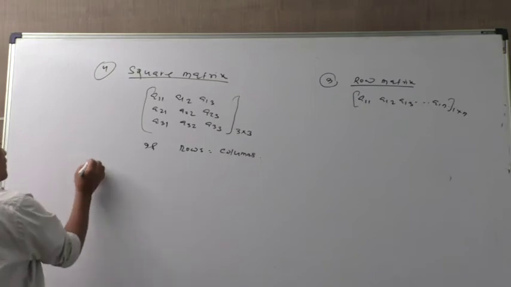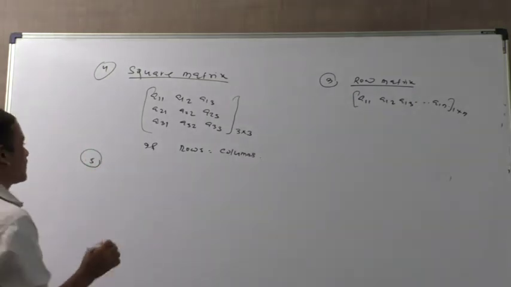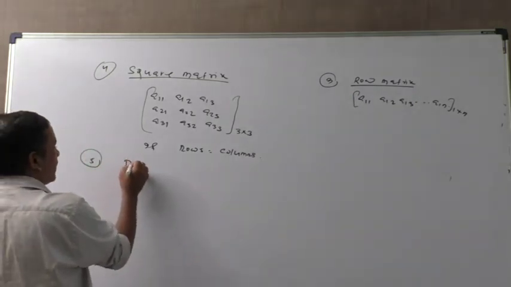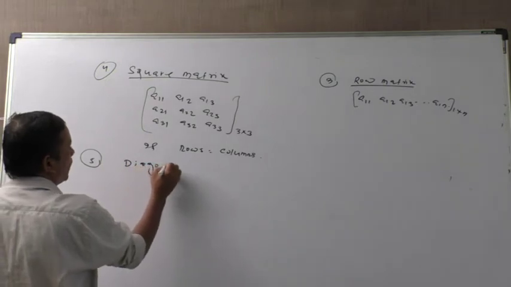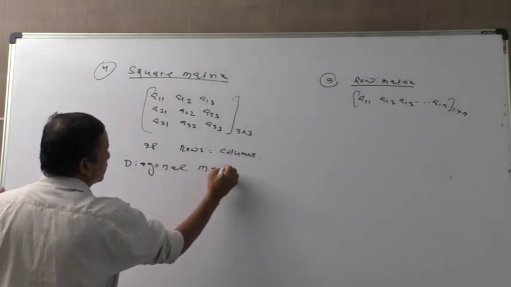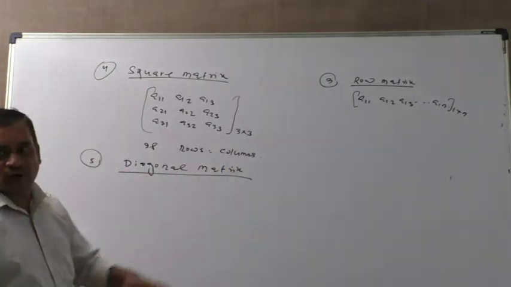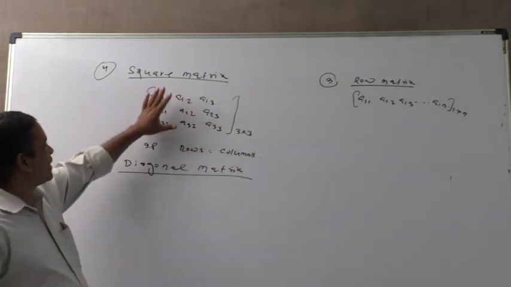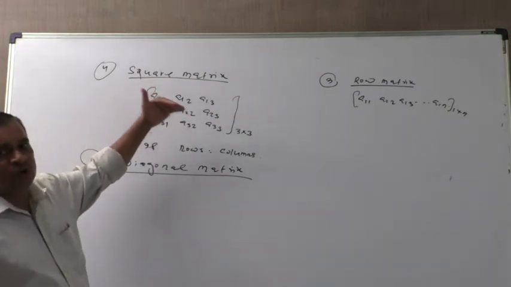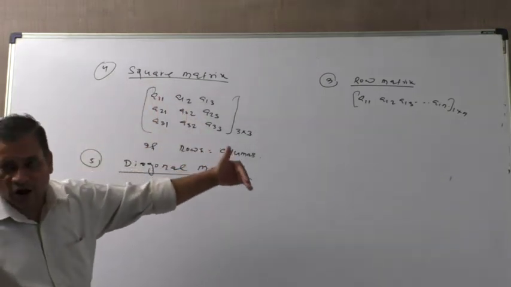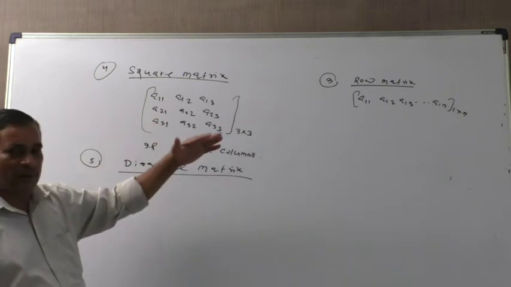Next is scalar matrix or diagonal matrix. Diagonal matrix means, did you understand what the square matrix is? The square matrix means the number of rows is equal to the number of columns. That matrix is called the square matrix.